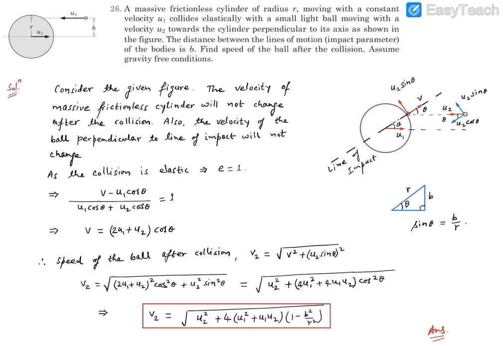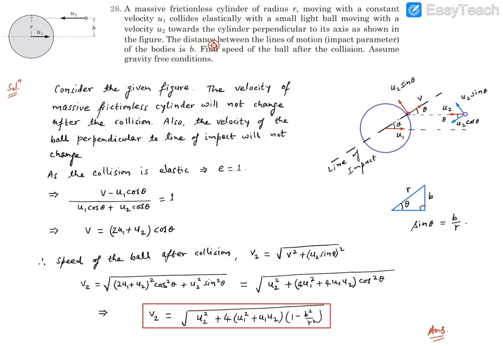Question number 26. It says a massive frictionless cylinder of radius r moving with a constant velocity u1 collides elastically with a small light ball moving with a velocity u2 towards the cylinder perpendicular to its axis as shown in this figure. So this is a figure, and this is a cylinder which is moving in this direction with the u1 velocity, and there is a small ball which is coming towards this cylinder with velocity u2. This direction of u2 is perpendicular to the direction of axis of the cylinder. So the cylinder is going into and outside of this screen.